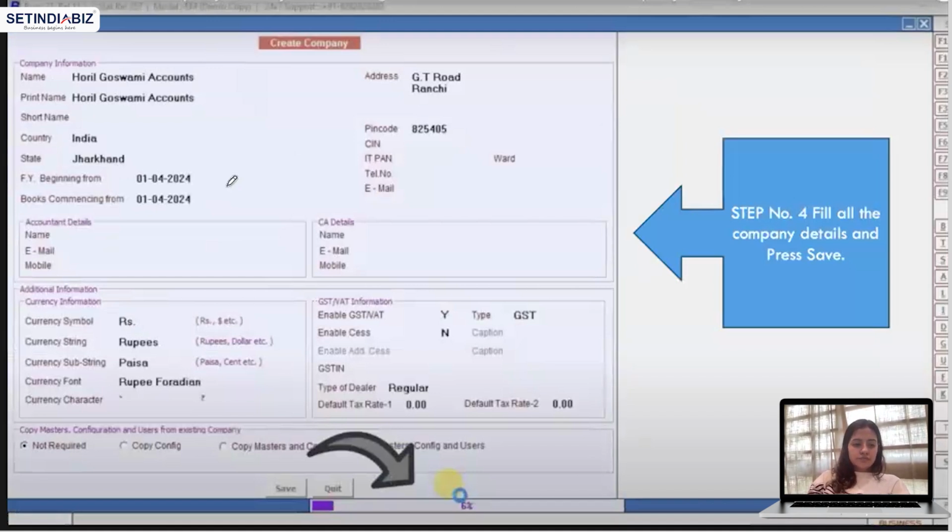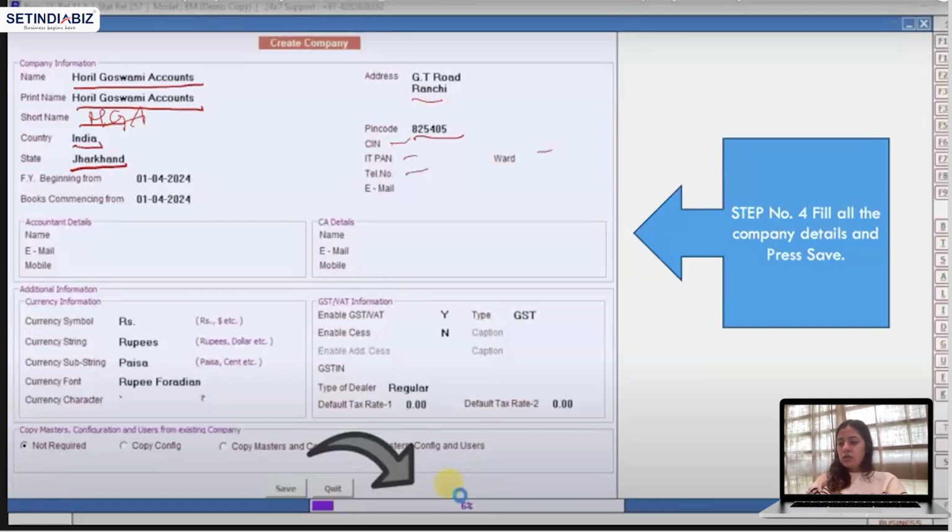So this is how it looks. Name, for example, we are filling the company information, Horrell Goswami Accounts. Print name, what should be the print name? Should it be different? Should it be same? Horrell Goswami Accounts, I'm selecting as same. Or if there is any short name, maybe if I want to specify HGA, I can do that. Then address, GT Road, Ranchi, whatever I want to put. Country, India. State, I'm talking about Jharkhand. PIN code is here. CIN, if any. A PAN number, of course.